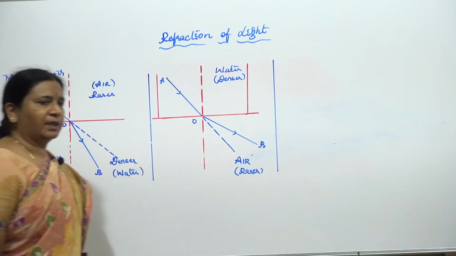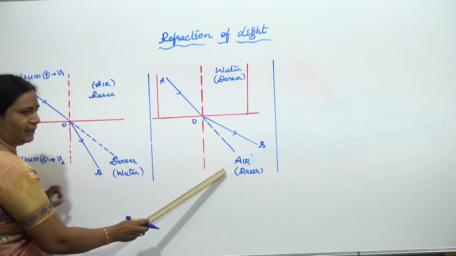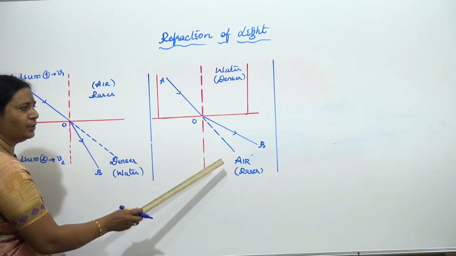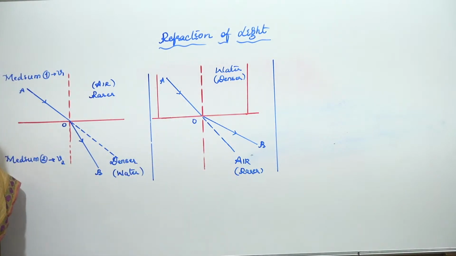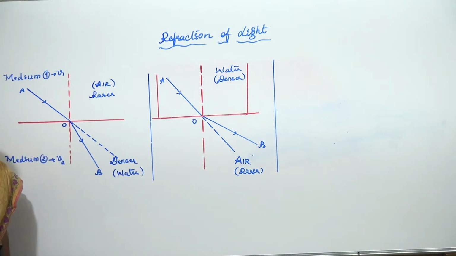What are we saying? Let it be from rarer to denser, or from denser to rarer, optically. But we are seeing that anyhow, when there is a change of optical density of the medium, its path is changing.